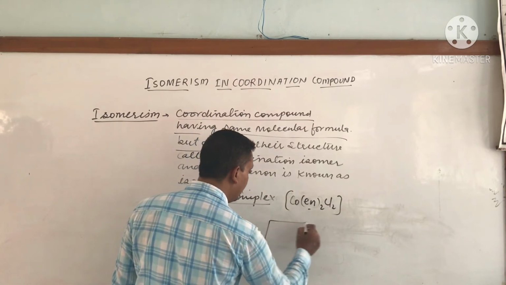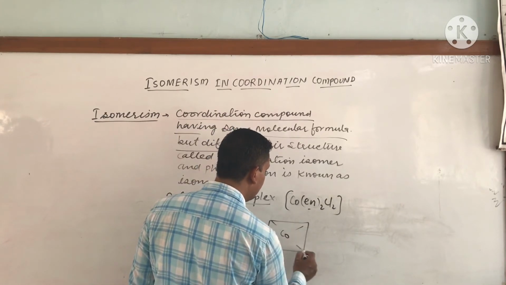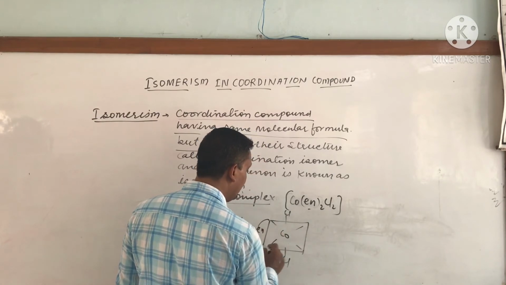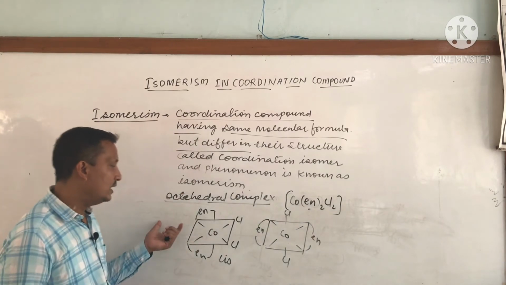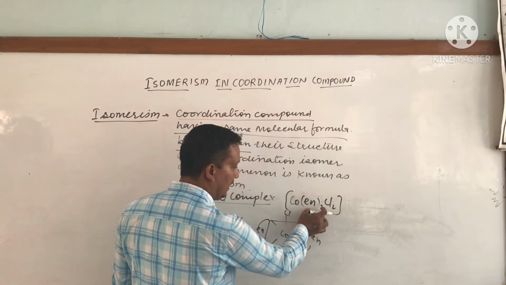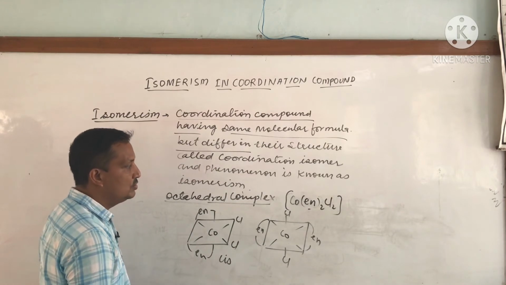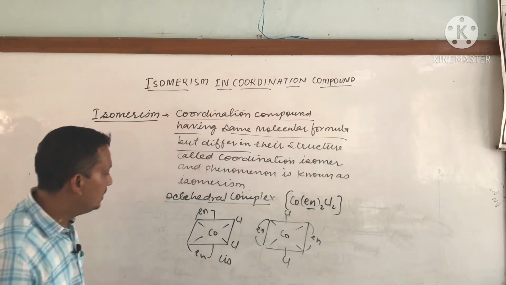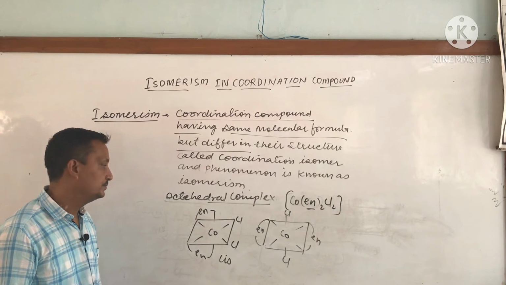And how can we prepare the trans isomer for this molecule? The trans isomer we can easily prepare like this. Cl would be at the opposite position and en would be at this. So these are octahedral complexes with didentate ligands, and we can draw the geometrical isomers of these molecules like this. The didentate ligands may change, but we have to draw the geometrical isomers like this.